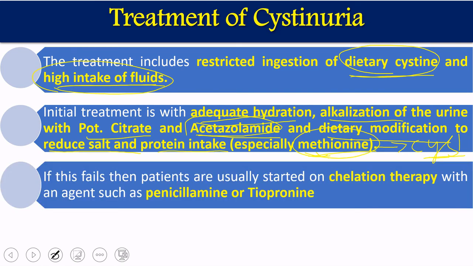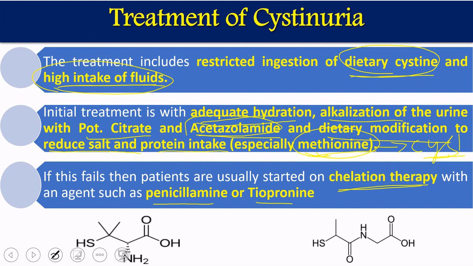If all these processes, either hydration, alkalization, or dietary modifications, are not able to restrict or treat cystinuria, then we can go for chelation therapy, where we take some kind of molecules, some kind of component which will bind with cystine and not allow it to pass out into the urine. So that is called chelation therapy. It will chelate those cystines. Two important molecules which we use for chelation are penicillamine and tiopronin. This is the structure of penicillamine. This is the structure of tiopronin.